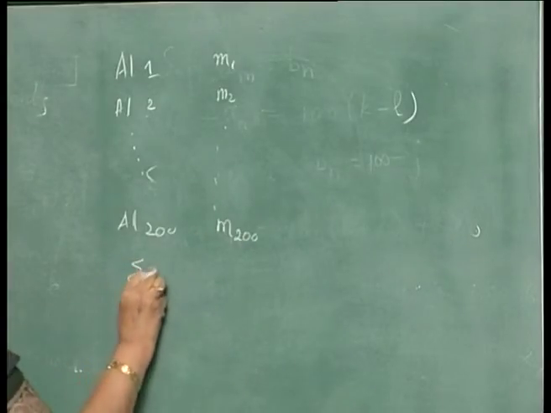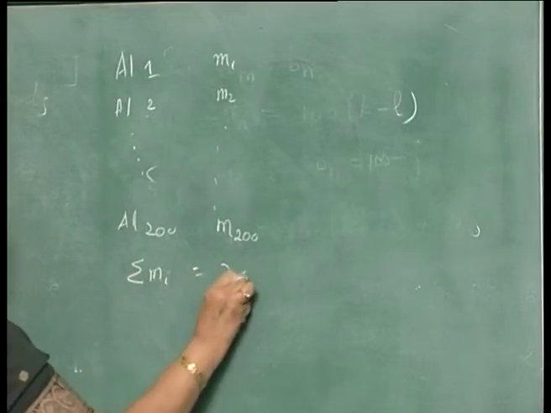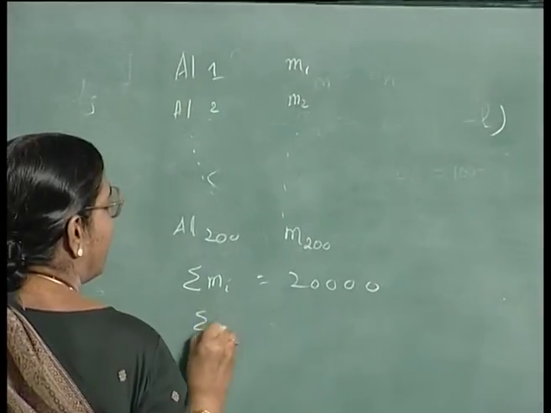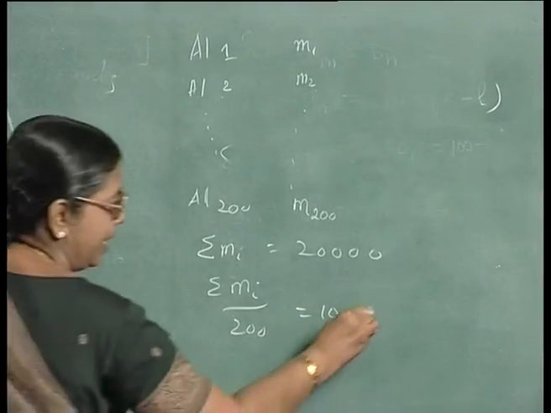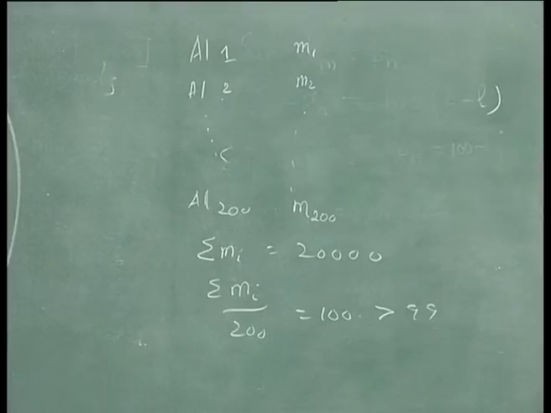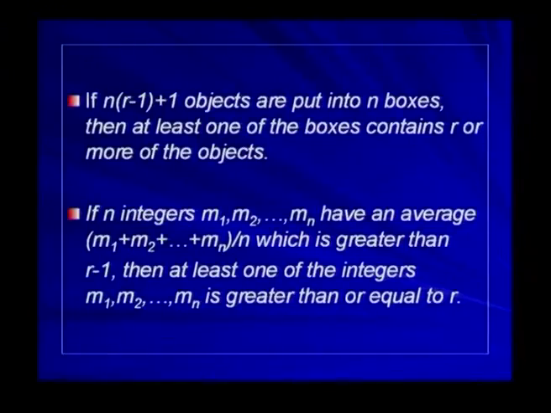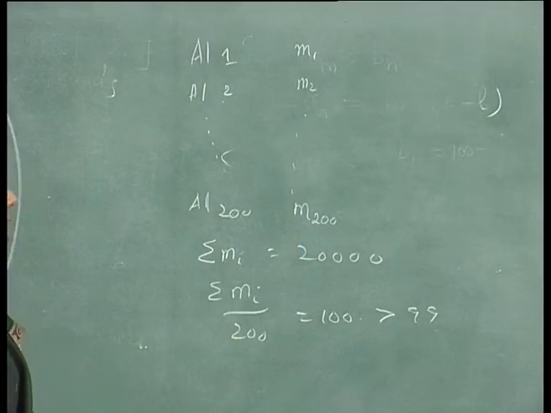The sum of mi is 20,000. So, the average, sigma mi by 200, is 100. So, it is greater than 99. Here m1, m2, ..., mn represent the number of matches in each alignment, and the average is greater than r minus 1, that is 99, so at least one of them should be at least r. The number of matches in at least one of m1, ..., m200 is 100 or more. So, we are making use of this form of the pigeonhole principle here.